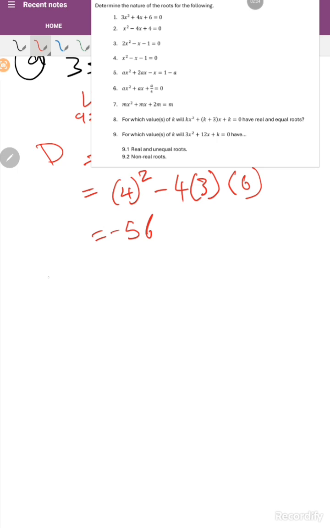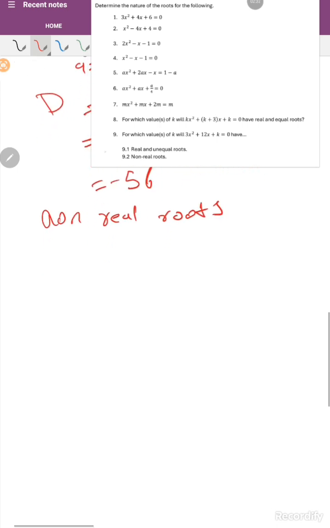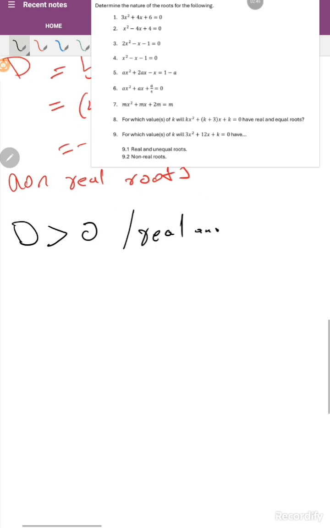So your answer is non-real roots. Why is that? We say that if D is greater than 0, then your roots are real and unequal.